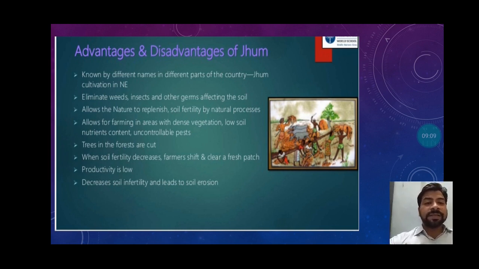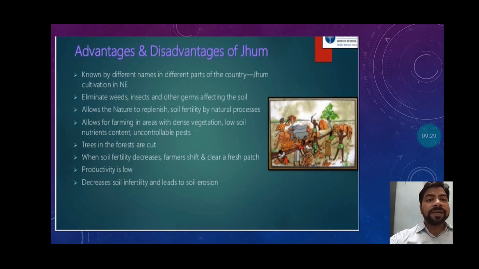Trees in the forest are cut. This is a disadvantage. When soil fertility decreases, farmers shift and clear a fresh patch. This is also a disadvantage. This leads to deforestation. Productivity is low. How much can any farmer grow from such infertile land? So productivity is low over here.